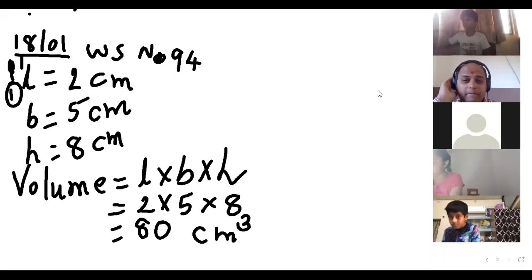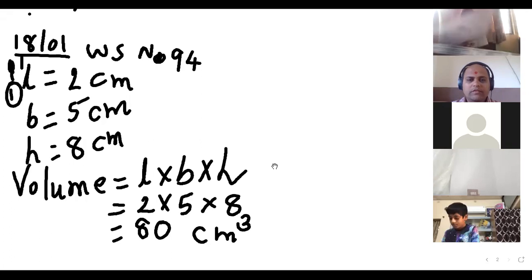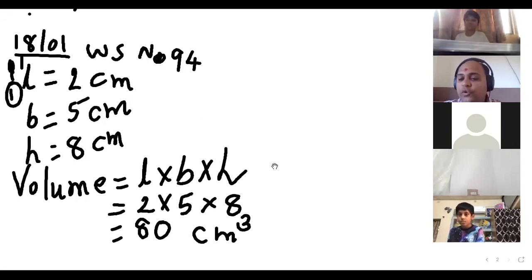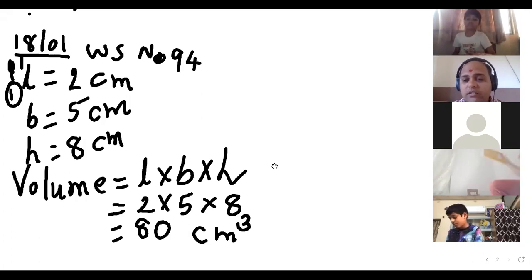Sir, in your page there is volume in milliliter written, and in my page there is written weight in grams, and in yours it is written 50 milliliter, and in mine it is written 1550 gram. Which one? Worksheet number 93 or 94, beta? 93. Okay, worksheet number 93, this exercise I told you in the previous lesson, right? What we have to do. That's activity based, that you have to make the video, right?